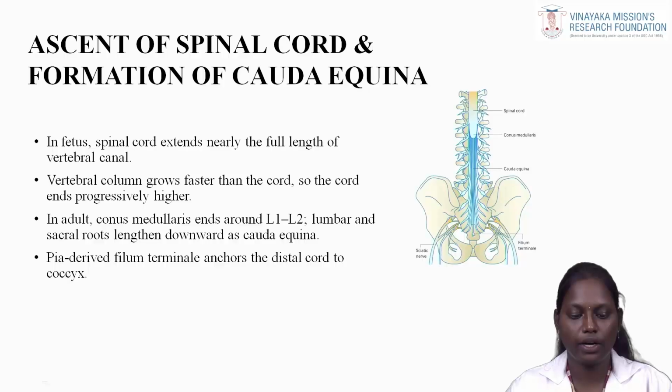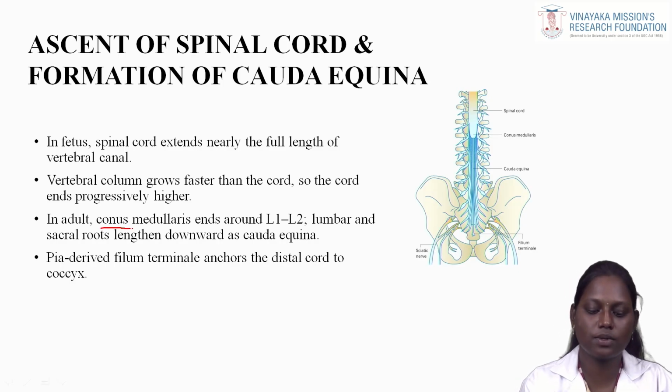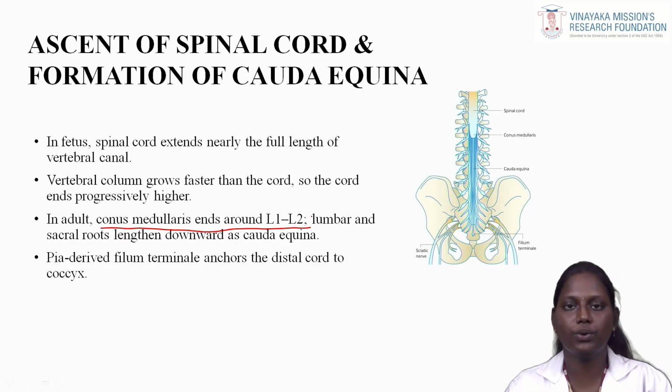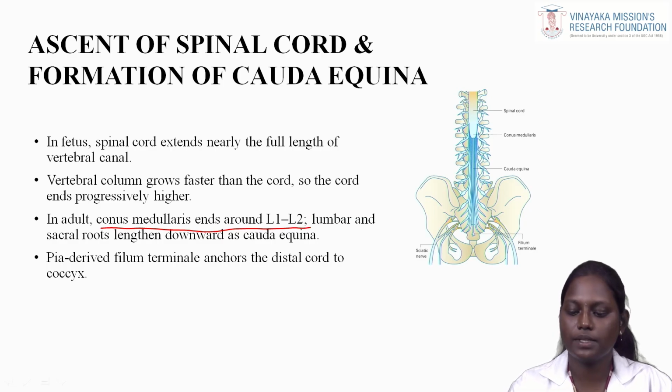Ascent of spinal cord and the formation of cauda equina. In the fetus, the spinal cord extends nearly the full length of the vertebral canal. The vertebral column grows faster than the cord, so the cord ends progressively higher. But in the adult stage, the conus medullaris ends around the L1 to L2 region, the segment of lumbar 1 and lumbar 2. The lumbar and sacral roots lengthen downwards as a cauda equina, which is a horsetail of multiple nerve fibers.